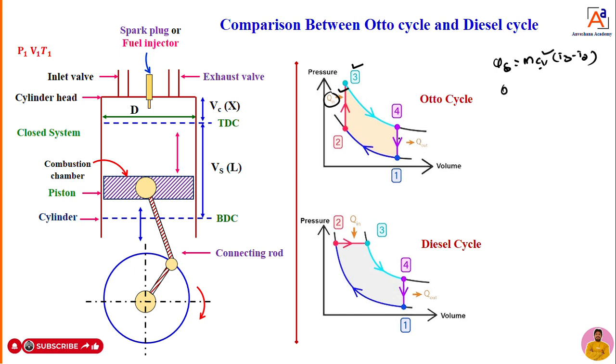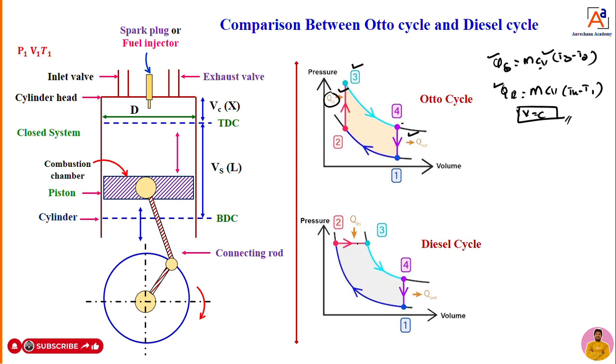Then next, heat is again getting rejected at constant volume. That means m into Cv into T4 minus T1. Both heat addition and heat rejection take place at constant volume. That constant volume cycle we can call the Otto cycle. Generally, sometimes we call it a constant volume cycle. That constant volume cycle is nothing but the Otto cycle, where both heat supplied and heat rejection take place at constant volume.